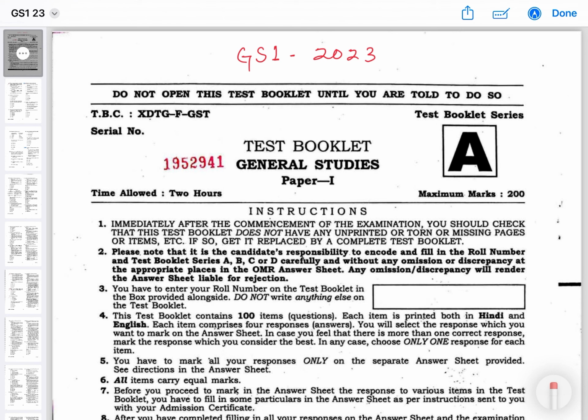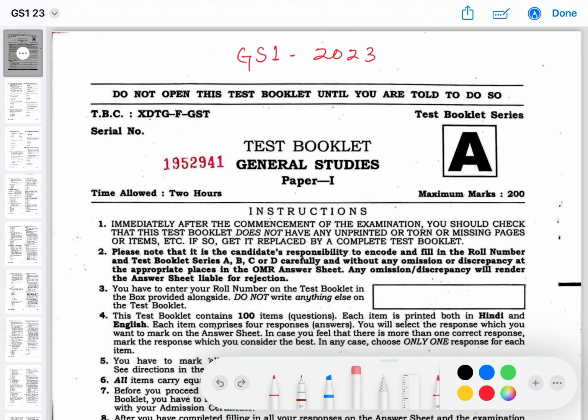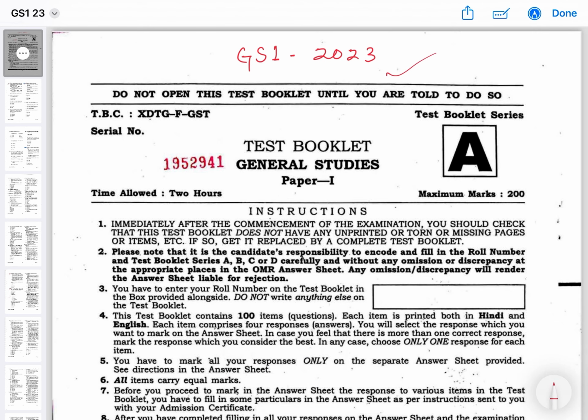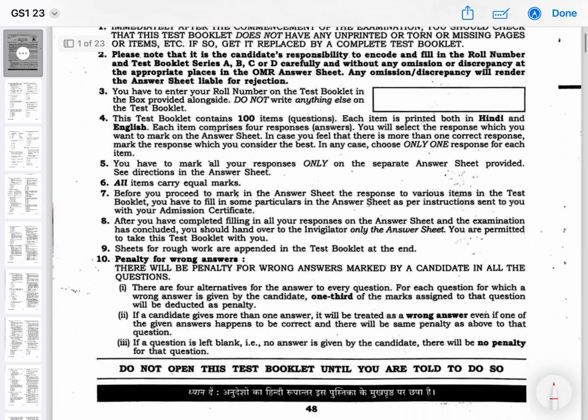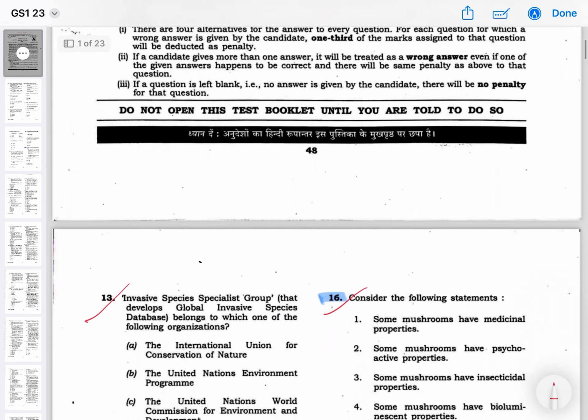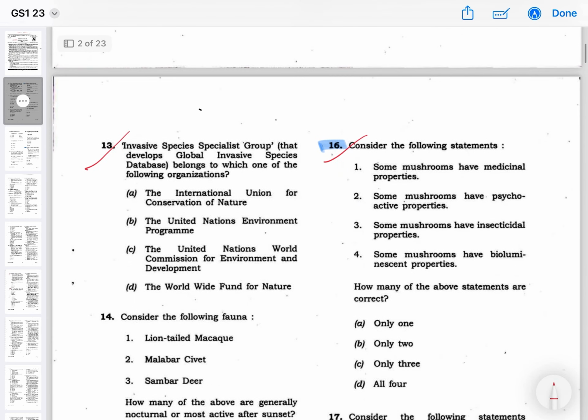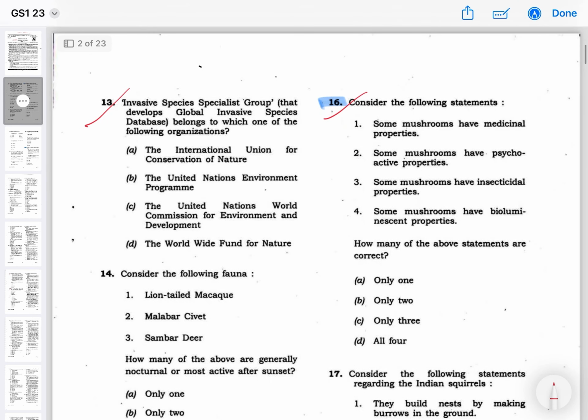And as you can see, this is UPSC CSE 2023 prelim paper, and this is GS paper 1. And in this video, we'll discuss two elimination techniques, and we'll take the relevant questions and apply the technique. So directly moving to question number 16.